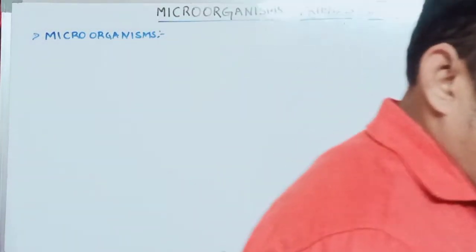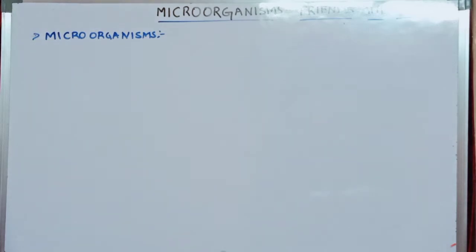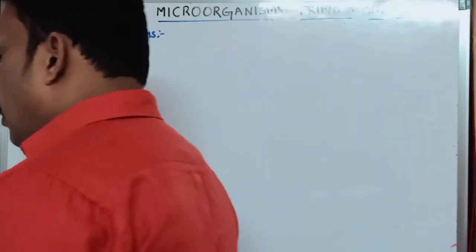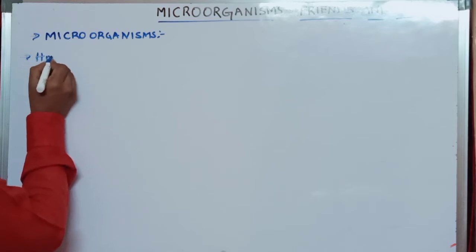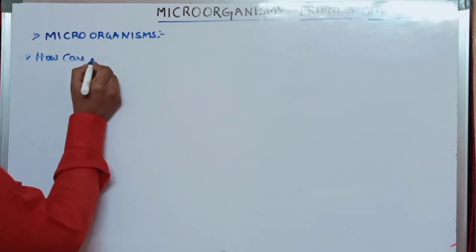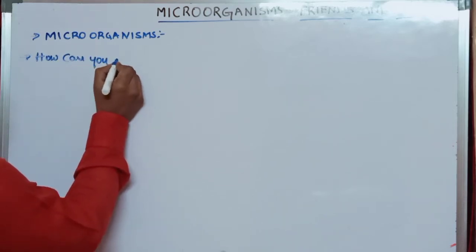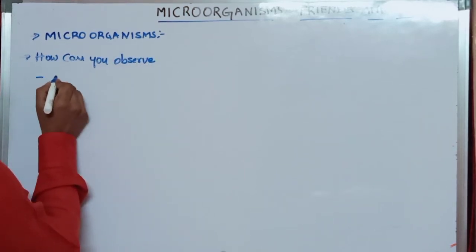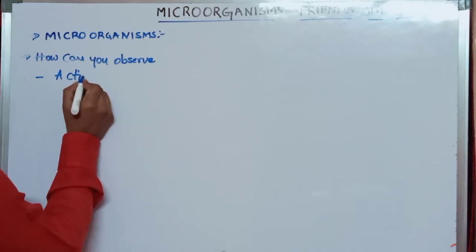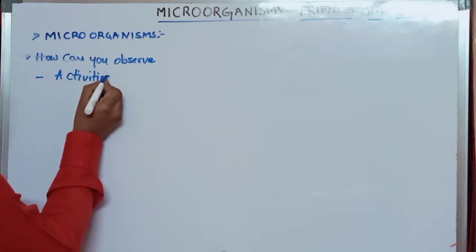How can you observe microorganisms? That is important. If you want to observe microorganisms, what do we have to do? The next concept is how to observe microorganisms using activities.